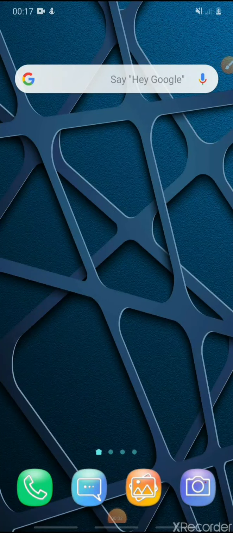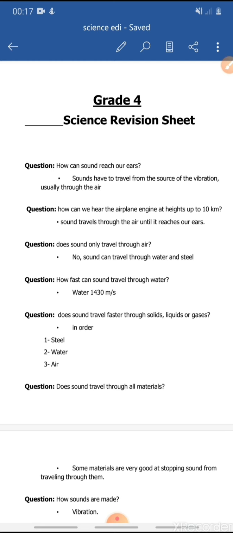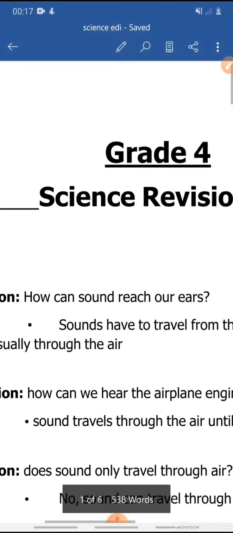Let's move to the revision sheet that you guys already downloaded from adars.net. You will find the first section of the questions here, direct questions, okay? And you will see the first question here: how can sound reach our ears?